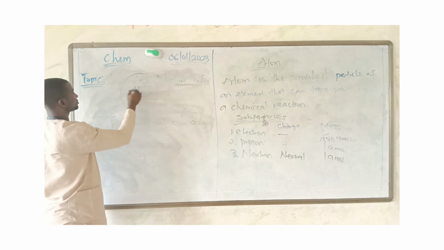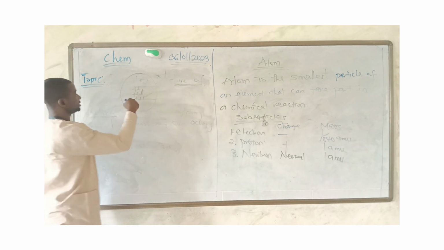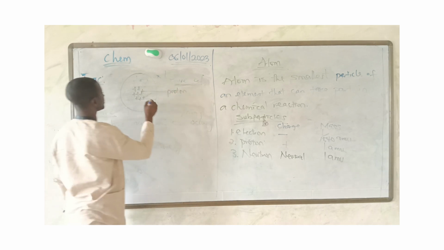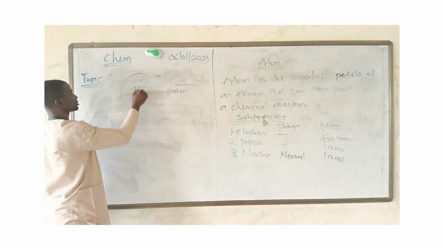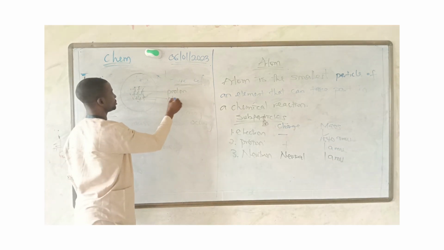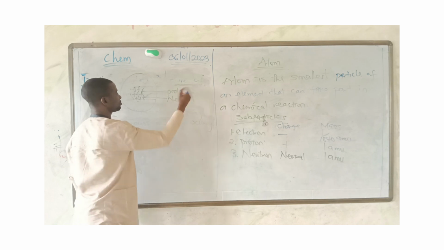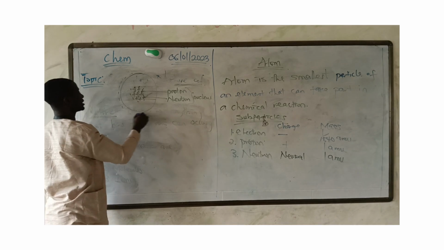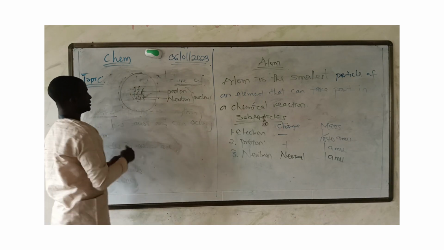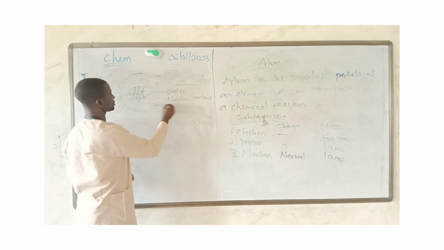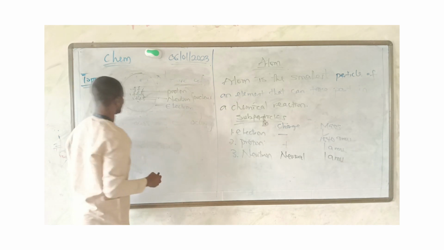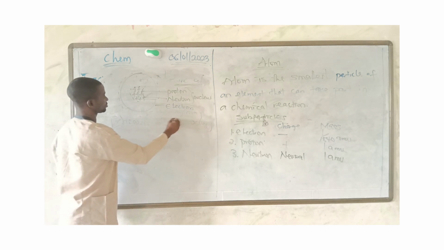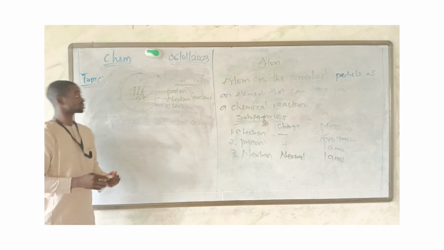We have the positive charges in the nucleus, which is the proton. We have the chargeless particles. This is regarded as neutron. Both of them occupy the nucleus of an atom. Then we have the electron revolving around the nucleus, and this is what we call the atomic structure.